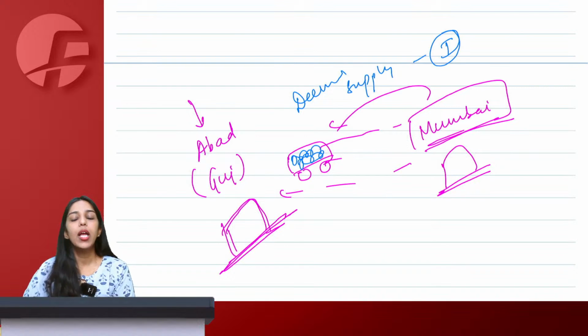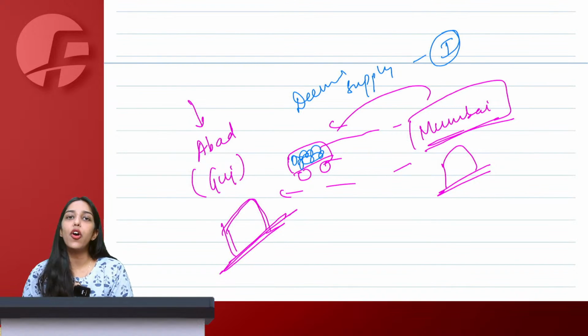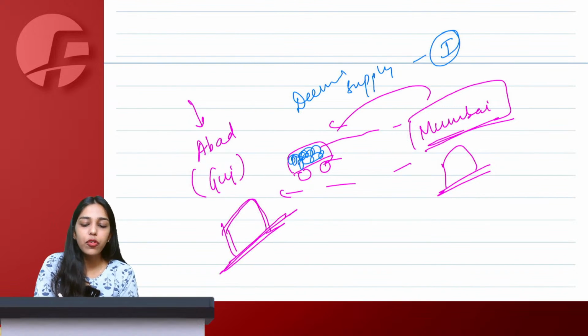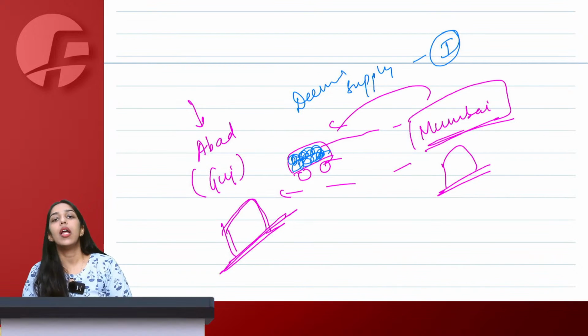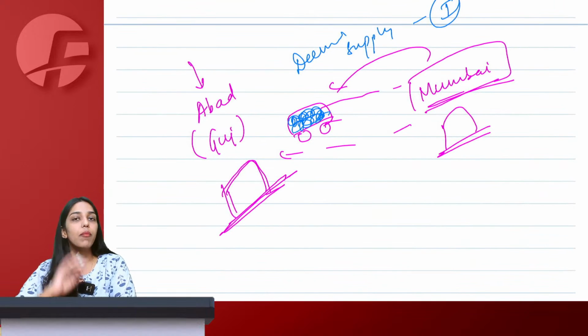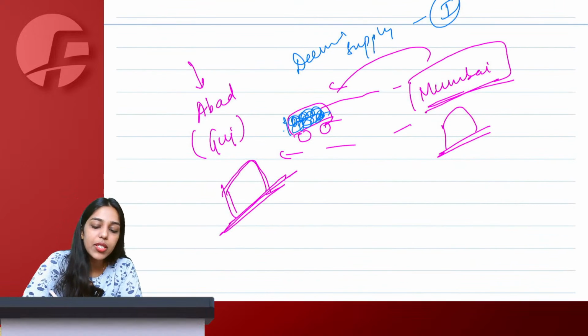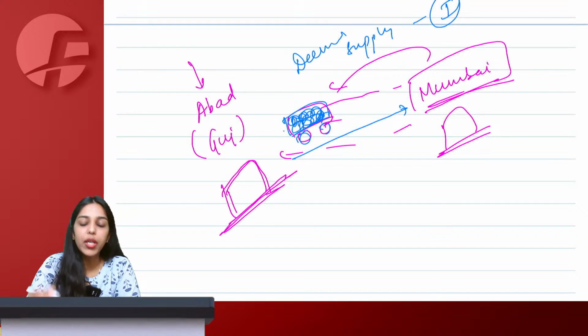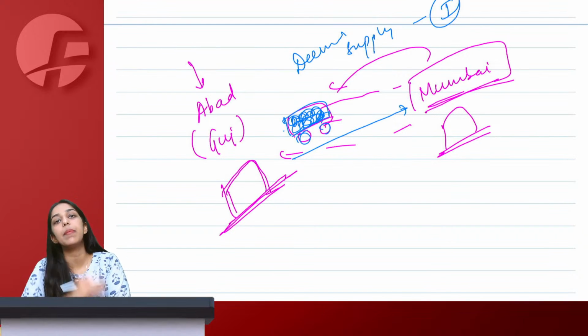Say which para? Quickly tell me according to which para of Schedule 1. This supply of goods even without consideration will be treated as deemed supply. No doubt about the goods. Now, some of you might have a doubt that, ma'am, this conveyance is also going from one place to another place of a distinct person only.